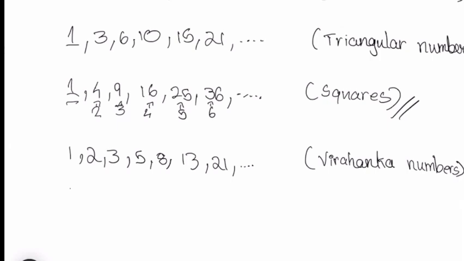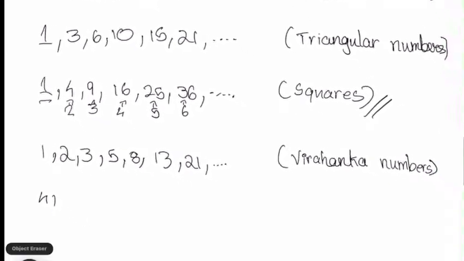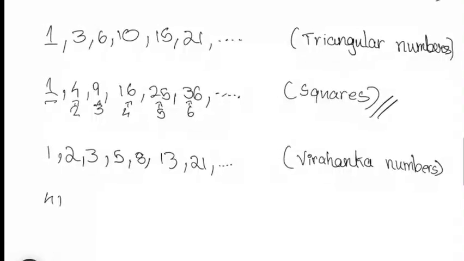So these are Virahanka numbers, and then we have powers of 2. Very easy. 2 square is 4. Powers of 2 is basically when you multiply that number by 2 again and again. So I'll just show you.